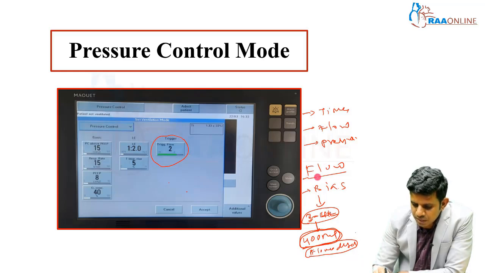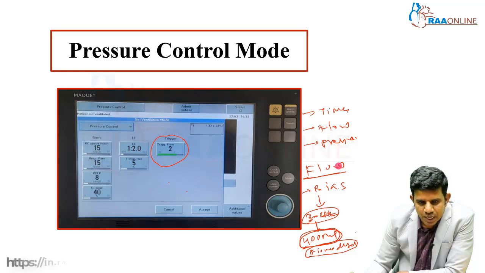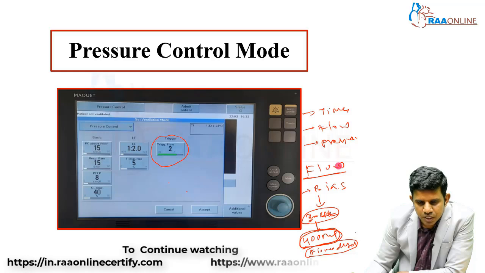Understand that normally there will be some flow during the expiratory phase also, from the ventilator to the patient. It's called bias flow. If the patient generates negative pressure, some amount of this flow goes to the patient. So the ventilator detects these flow changes and gives the